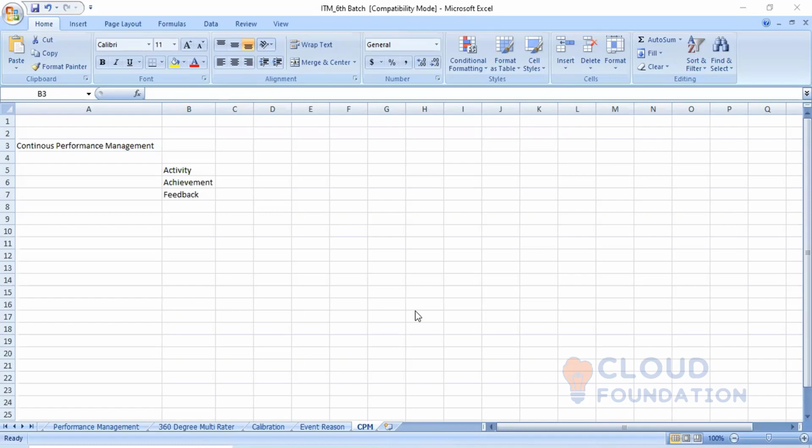So then what is happening? The employee is putting working effort into that particular task, but how will that activity be recorded, where can they record that activity, because that also has to be booked somewhere. Because they are putting their efforts into those activities also. So in that case, what SuccessFactors has done, they have come up with a tool called CPM, that is continuous performance management. In this continuous performance management, firstly, the gap which is there between employee and the manager will be reduced.